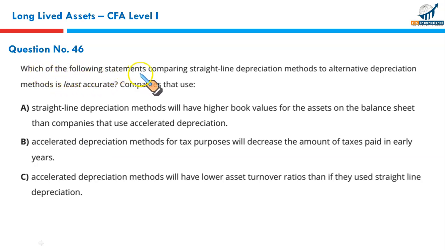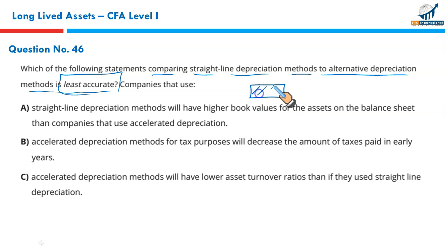Next, 46. Which of the following statements comparing straight line depreciation method to alternative depreciation method is least accurate? Mind the word, least accurate. Companies that use straight line depreciation method will have higher book values for the assets on the balance sheet than the companies that use the accelerated depreciation method. Straight line depreciation method means the depreciation charge stays the same throughout the life of the asset, whereas accelerated depreciation method means more depreciation charge in the early years and less depreciation in the later years. Resultantly, under accelerated depreciation method, book value will be lower. Under straight line method, book value in the early period will be higher.